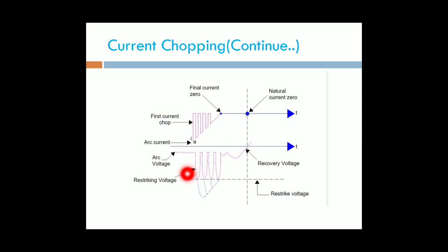At the starting of the oscillation, the voltage is known as the restriking voltage. At the ending of the oscillation, it is known as the recovery voltage. This is the natural current zero. Before obtaining the natural current zero, current chopping may occur. In each and every current chopping, we observe that the magnitude of the current is reduced.